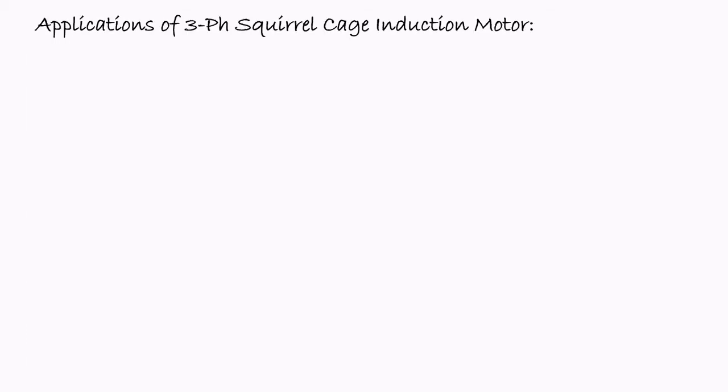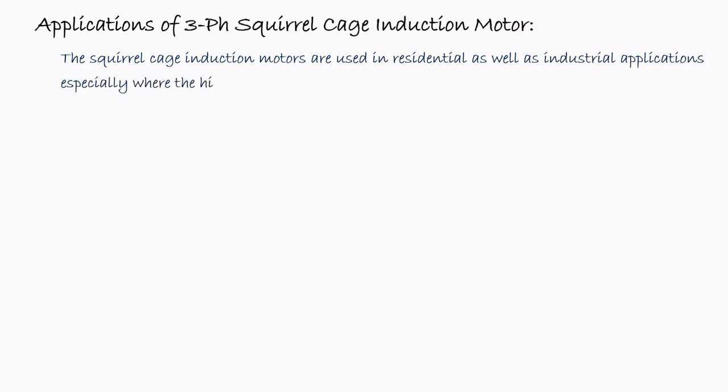But before that, we consider the applications of the squirrel cage induction motor. The squirrel cage induction motors are used in residential as well as industrial applications, especially where high starting torque and speed control of the motor is not needed. As we already see that in case of squirrel cage induction motor, the starting torque is low and the speed control is not possible.